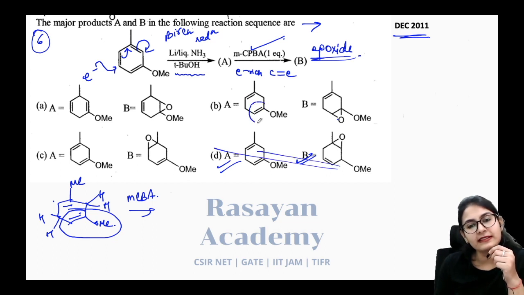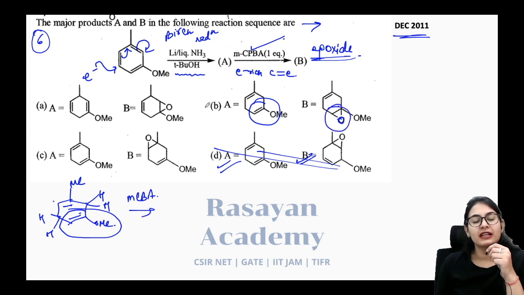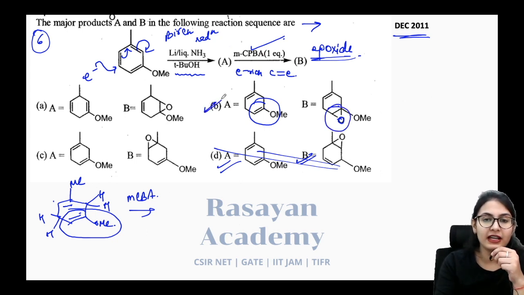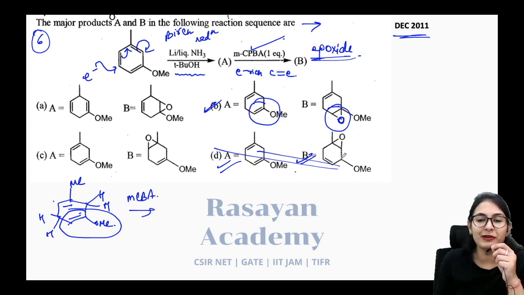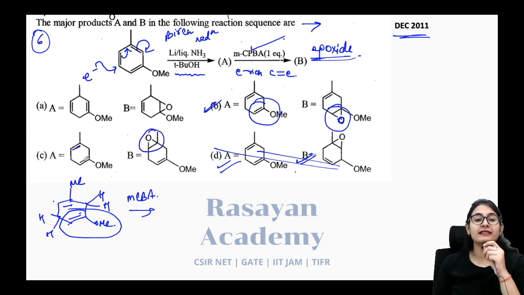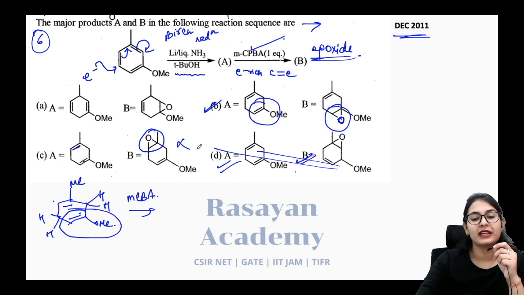This is OMe. Yes, this bond is used, so you have a double bond O on this side. So this is your correct answer. Option B is wrong because here the double bond position is different. It's absolutely different. And you are not going to do the epoxidation on the electron deficient carbon-carbon double bond as compared to this. So that is wrong.